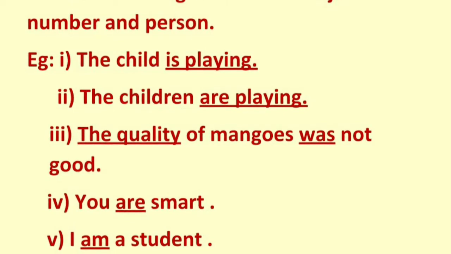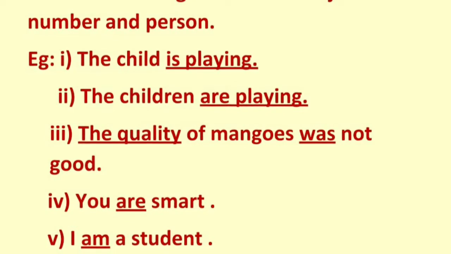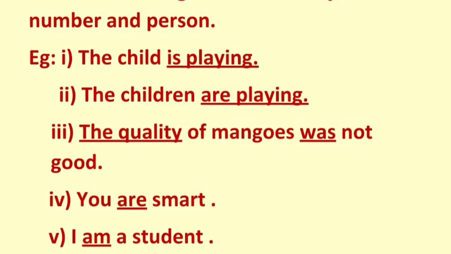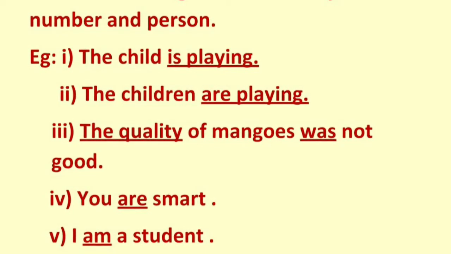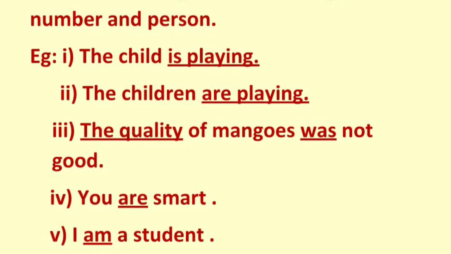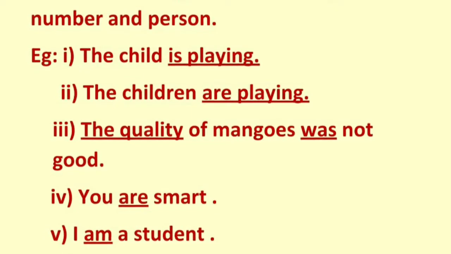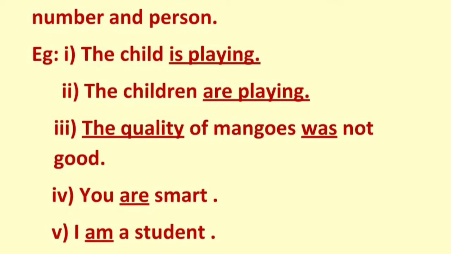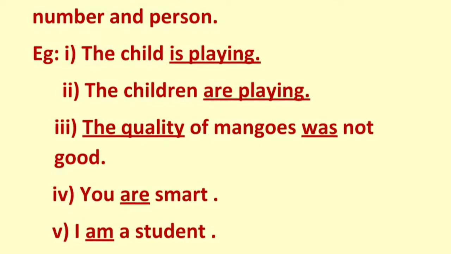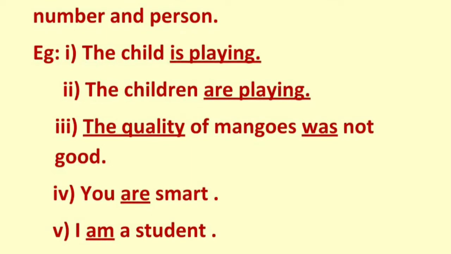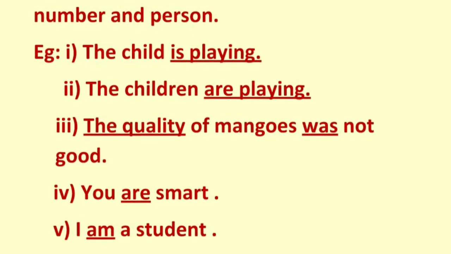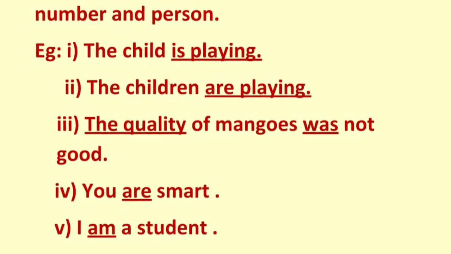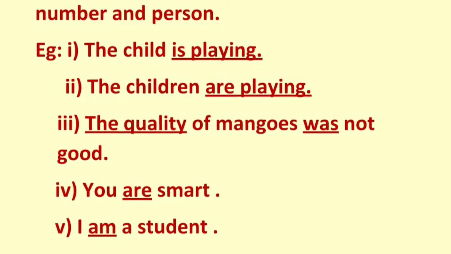Now here we will see the example for the second person. The fourth example we see here is you are smart. And then the last example I will be showing you is I am a student. So these were just a few examples to show the relation between the subject and the verb and how the verb changes as per the subject.